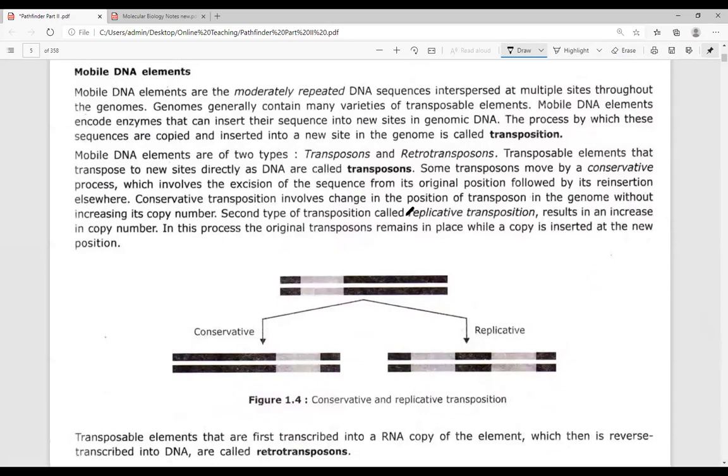Now, mobile genetic elements can be categorized into conservative and replicative transposons. Conservative transposons always remain the same in number. Their number remains the same even after transposition.